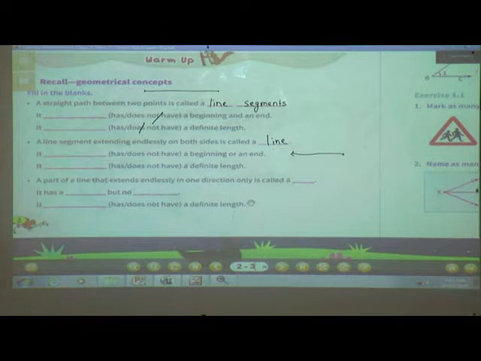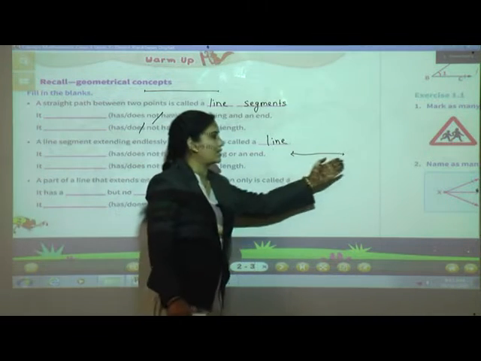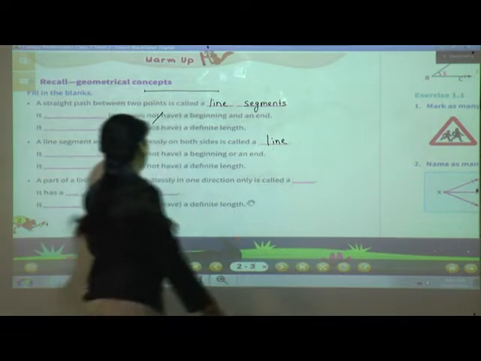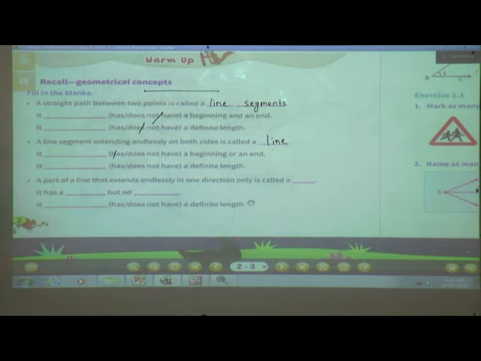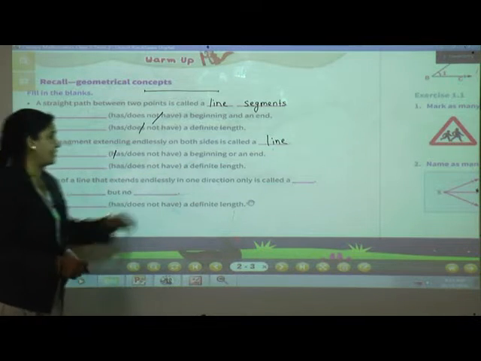Now it has or does not have a definite beginning or end point? It does not have, you can see. It has or does not have a definite length?